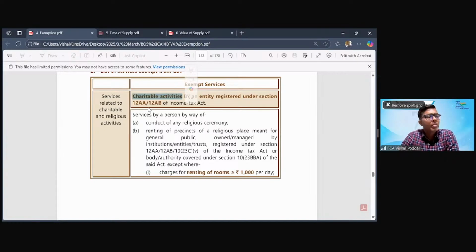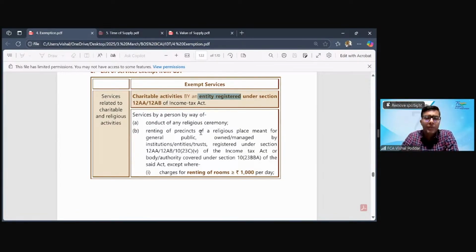Now, some important pointers or clarifications to be kept in mind. Two important requirements are there for getting this exemption. One, the entity who is providing these services, and second, the nature of these services which are exempt. So two things have to be satisfied simultaneously to be eligible for this exemption. One, the entity who does these activities, and second, what are those activities.